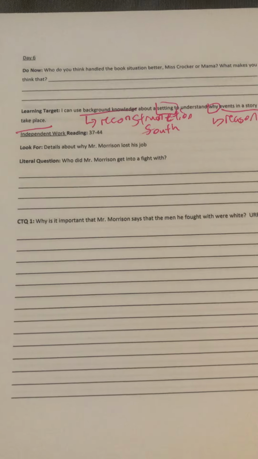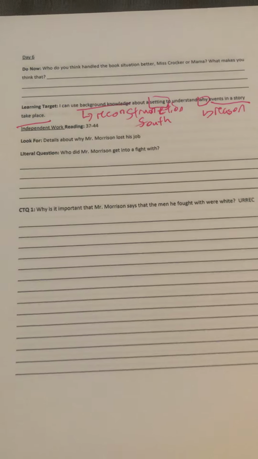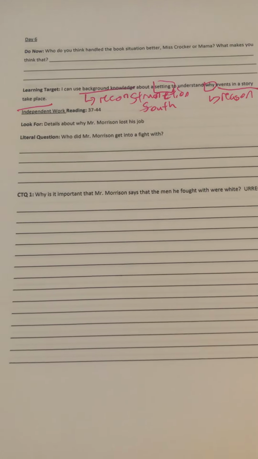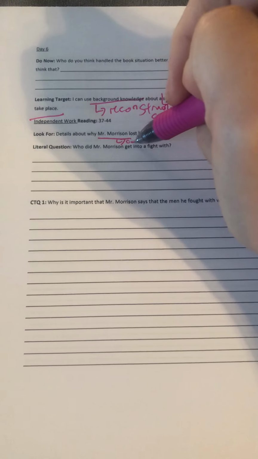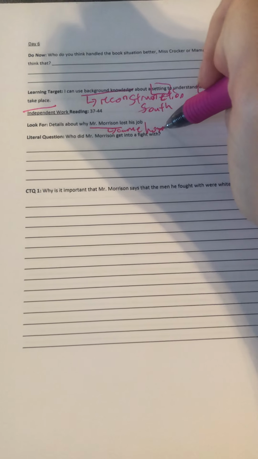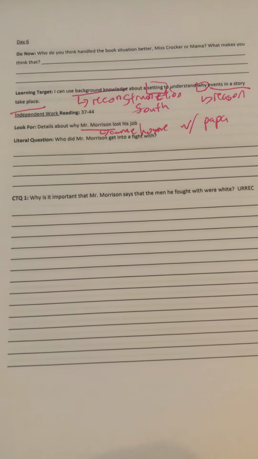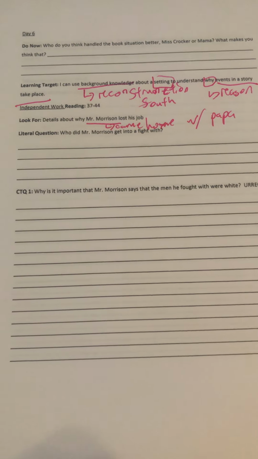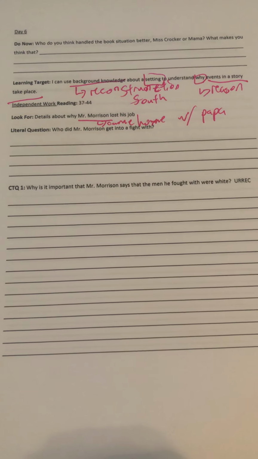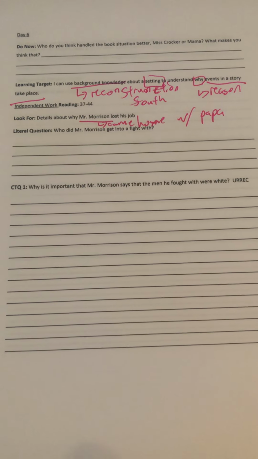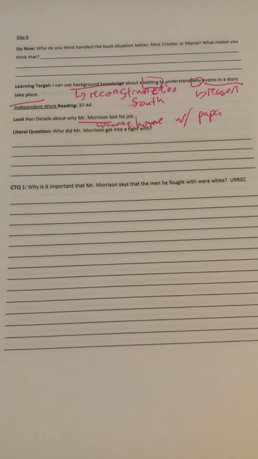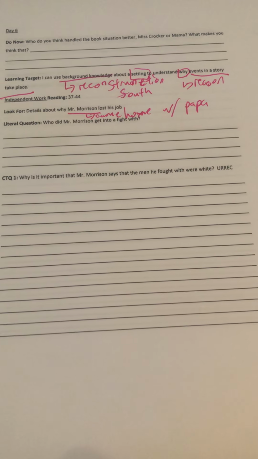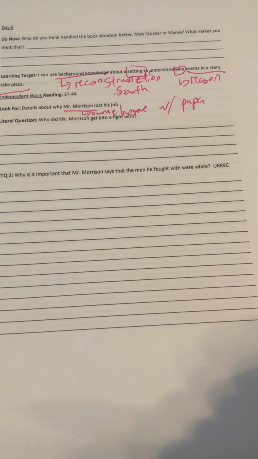We're going to start by reading pages 37 to 44. While you're reading those pages, I want you to look for details about why Mr. Morrison lost his job. Quick reminder, Mr. Morrison came home with Papa in what you read last. So go ahead and pause the video. Answer the literal question, who did Mr. Morrison get in a fight with? And annotate for details about why Mr. Morrison lost his job. Once you're finished reading and answering that first question, go ahead and hit play again and we'll continue working.